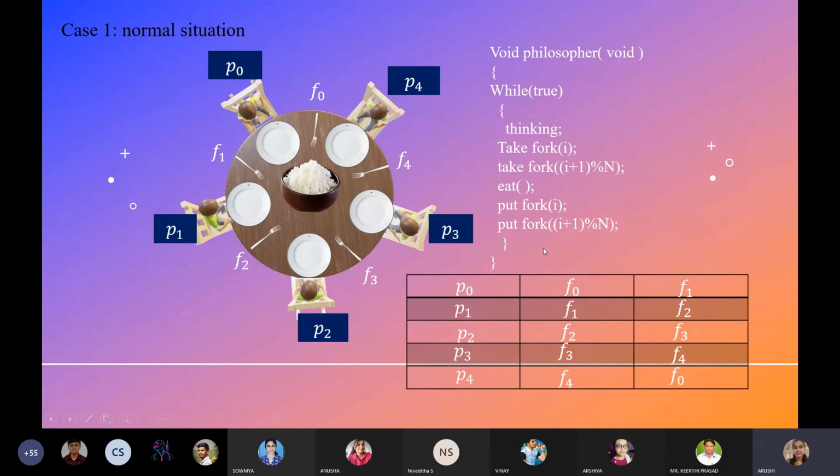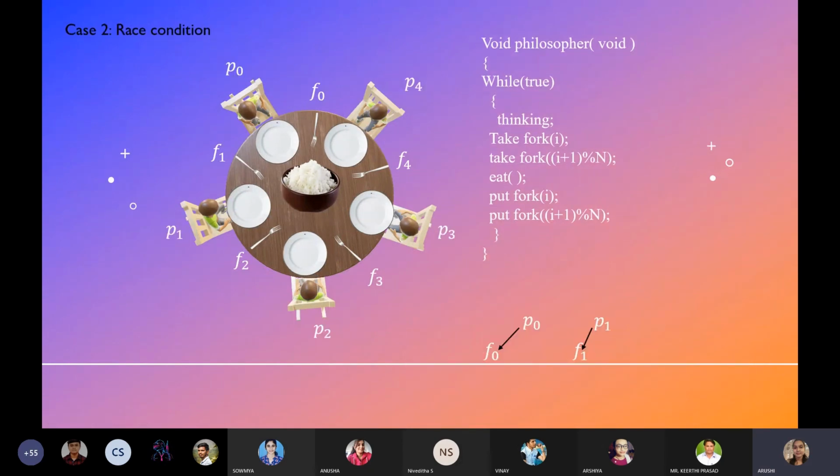Now let us see what will be the problem in a race condition situation. Let us say first P0 enters, and he will pick up the fork F0.